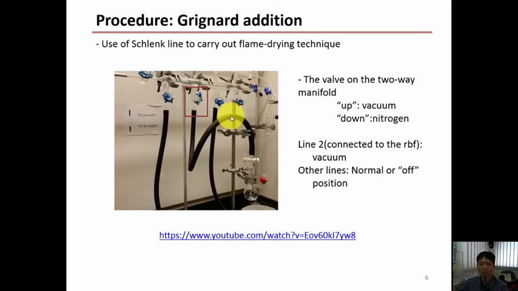So at the advanced level of chemistry lab module, we would like you and all of us here to adhere to a strict environment under nitrogen. So we need to connect the system to the two-way manifold of the Schlenk line. Now this is the Schlenk line, and note that for the normal, the valve is horizontal. If the blue part of the valve points up, we are having a vacuum connected to our system, and if the blue part points down, we are connecting it to the nitrogen. Take note, this legend is pasted at the back of the fume hood. Be clear. Anything not sure, please ask your lab technicians or the instructors, the lecturers in the lab.